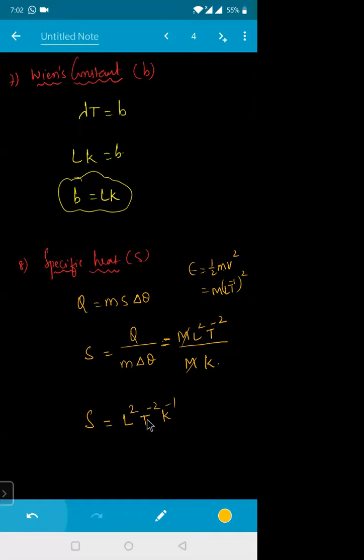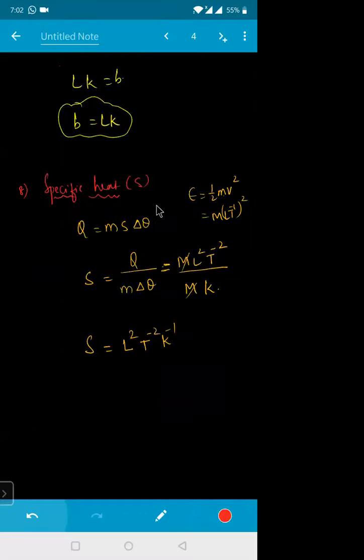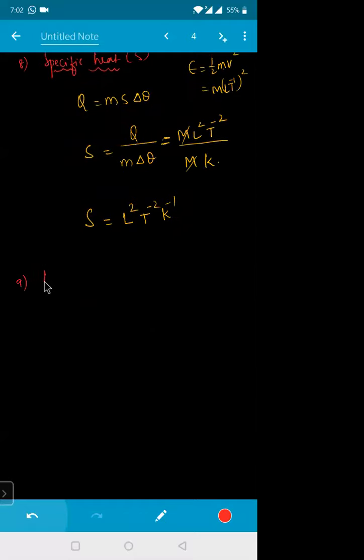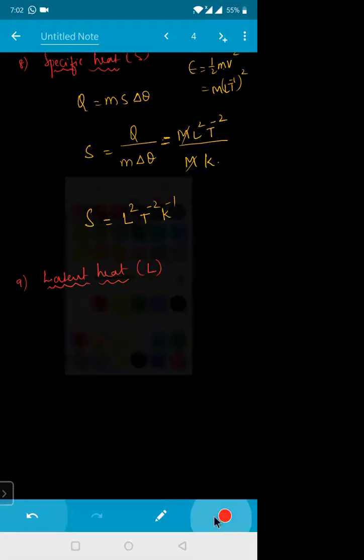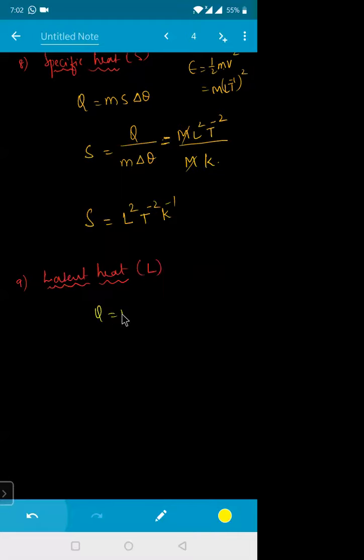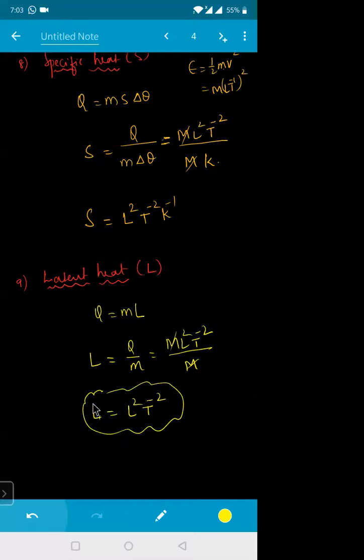Got it. Okay. Tell me what is the dimension of latent heat? Latent heat is represented by capital L. We did this one in calorimetry. The formula is Q is equal to M into latent heat, so L will be equal to Q by M. Q is nothing but energy. Dimension of energy is M L square T power minus 2, divided by mass M. This mass gets cancelled. So the dimension of L will be L square T power minus 2.